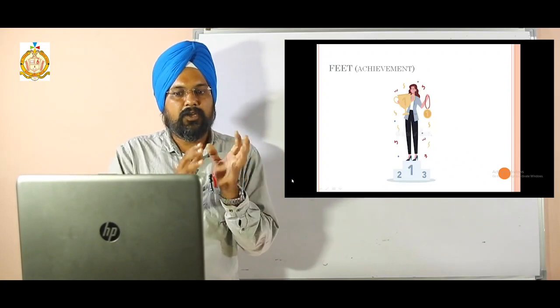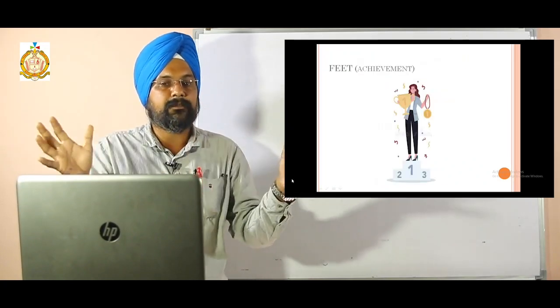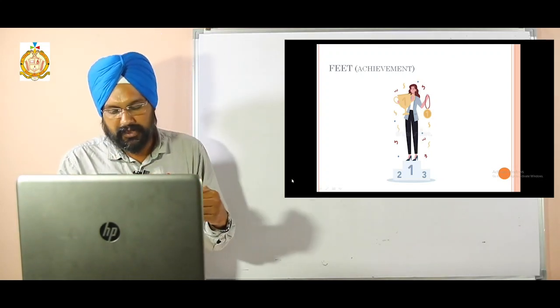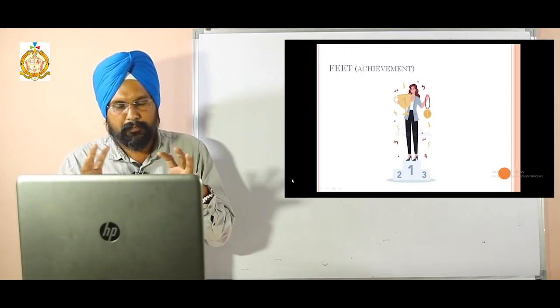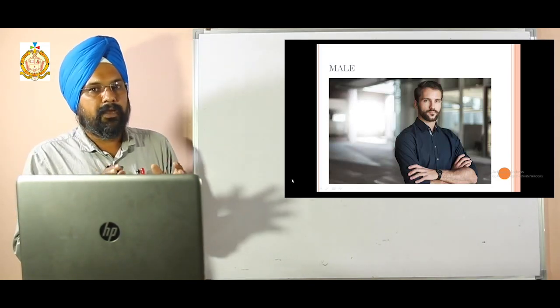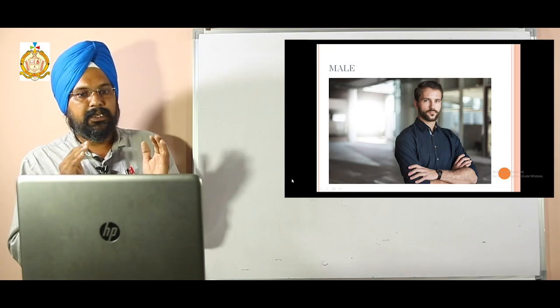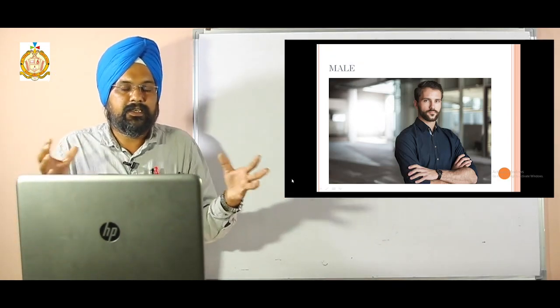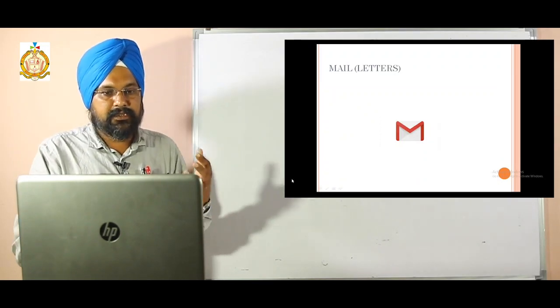These are the homophones. Next one is male. One male is the gender, the opposite of female. Next we have mail, that is the letter, like Gmail. We are using letters in Gmails.